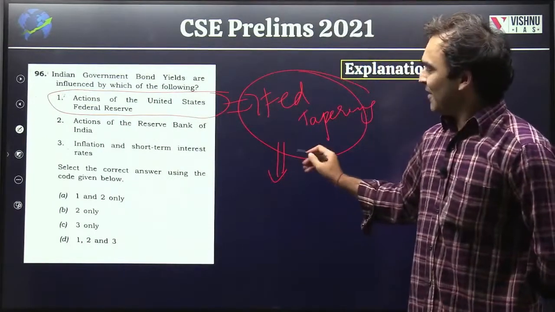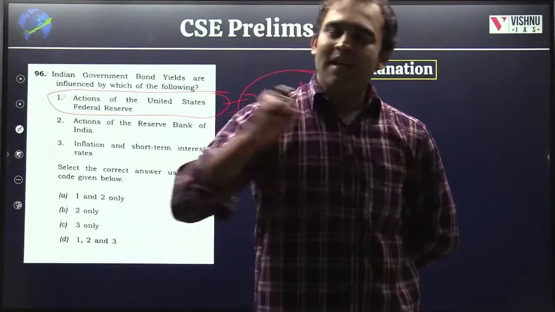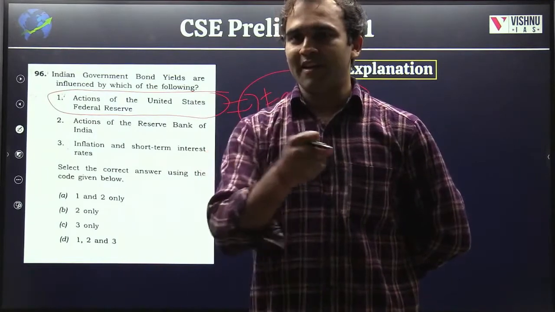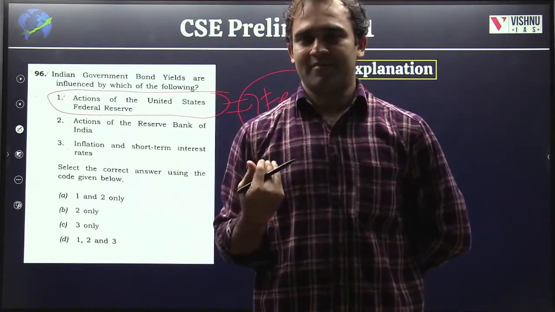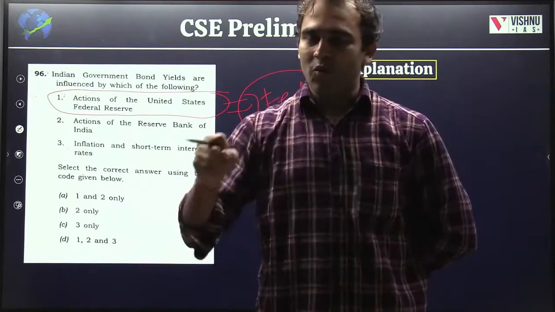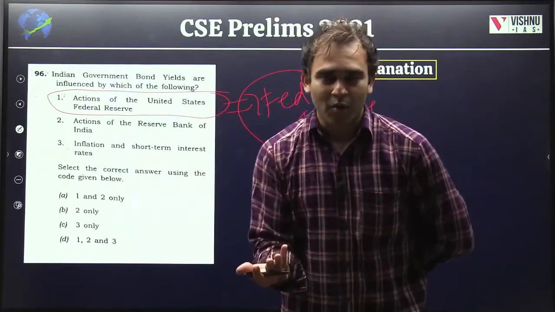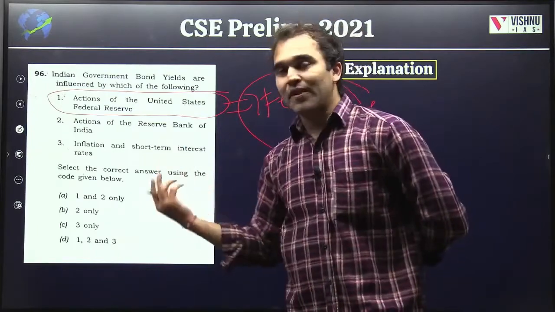Tapering is when the US Federal Reserve is taking away the US bonds from the market. It is buying back. All these days, it has bought from the market. Now, whatever it has extra, this easy monetary policy or the quantitative easing measures that the US Fed has done until now,